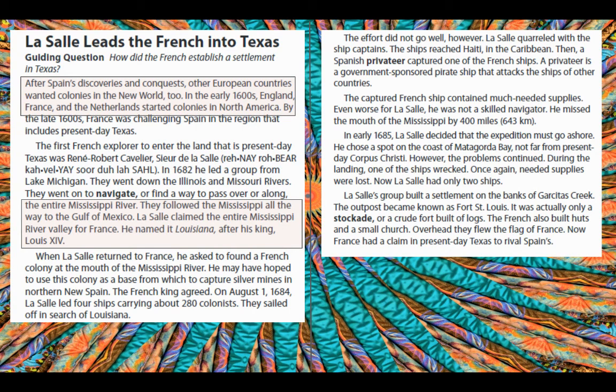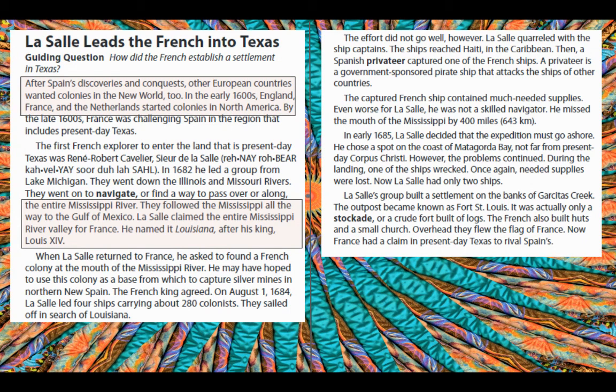The first French explorer to enter the land that is present-day Texas was René Robert Cavelier Sieur de La Salle. In 1682, he led a group from Lake Michigan. They went down the Illinois and Missouri rivers. They went on to navigate, or find a way to pass over or along, the entire Mississippi River. They followed the Mississippi all the way to the Gulf of Mexico. La Salle claimed the entire Mississippi River Valley for France. He named it Louisiana after his king, Louis XIV.